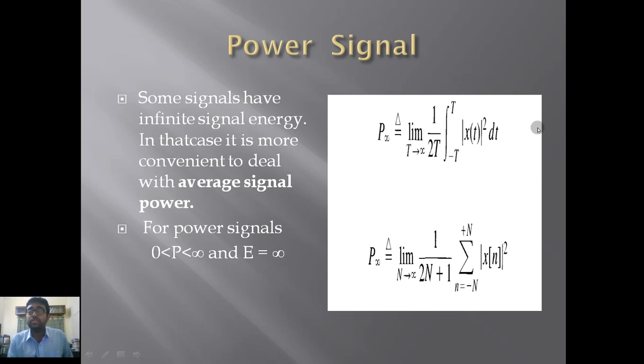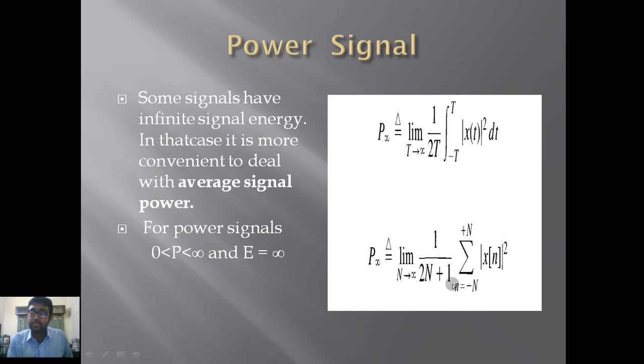This is the expression for a continuous time signal, and this is the expression for a discrete time signal. In the case of a discrete time signal, we use the same process: x[n] whole square. We summate the x[n] whole square, and the lower limit is minus N and the upper limit is plus N, and we will divide the total energy of the discrete time signal by the total length of the limit.